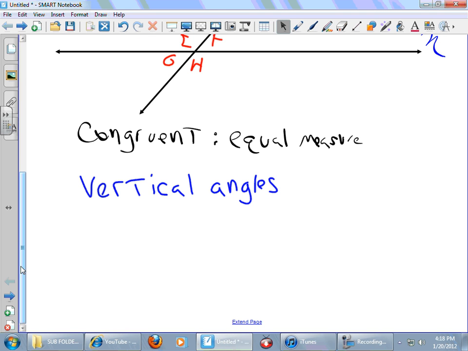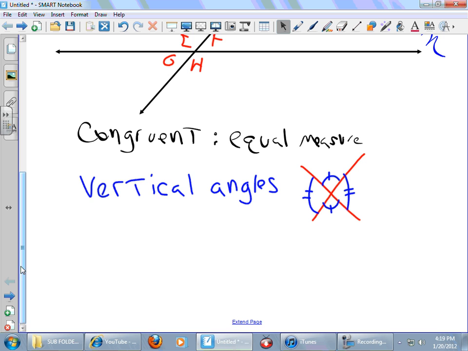You know how you tell if they're vertical angles? You look for an X. And if you find an X, that means that this angle here and that angle in the X are the same measure. Always. These angles on the side are also the same.